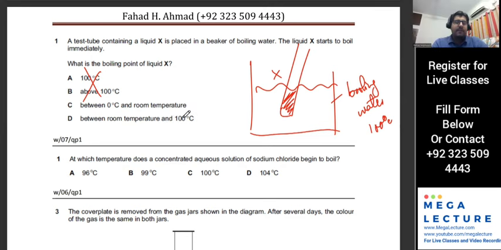So if a liquid is at room temperature, let's say this is at room temperature, this is also room temperature, so immediately it will start boiling. Okay, let's say its boiling point is 20 degrees centigrade. And you're putting it in 100 degrees centigrade, it will boil immediately, right? But why C, why not D?